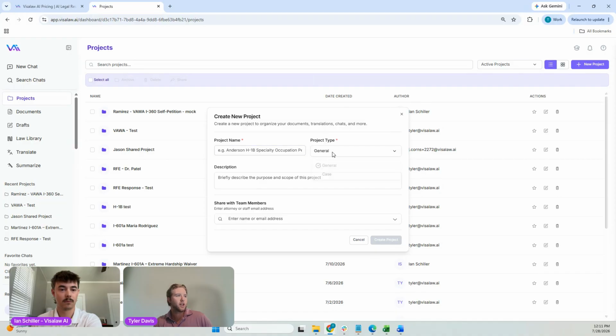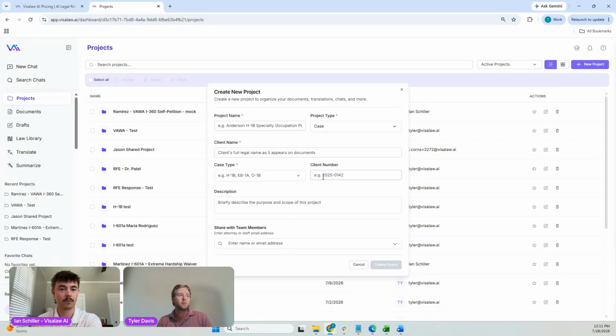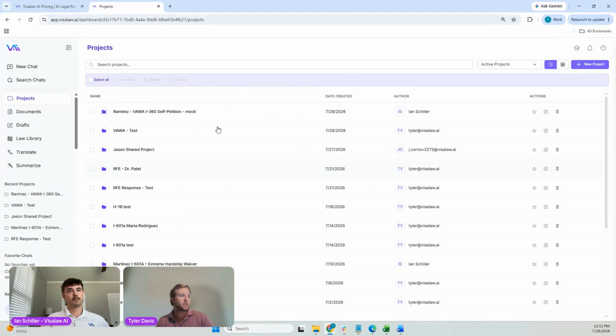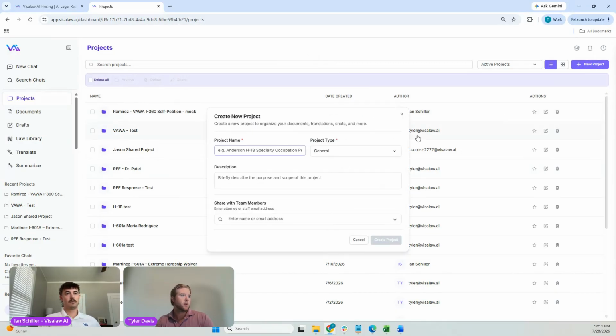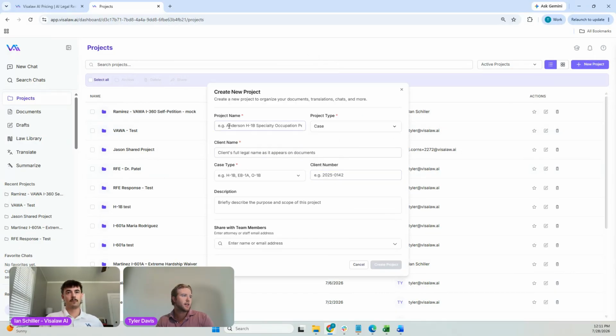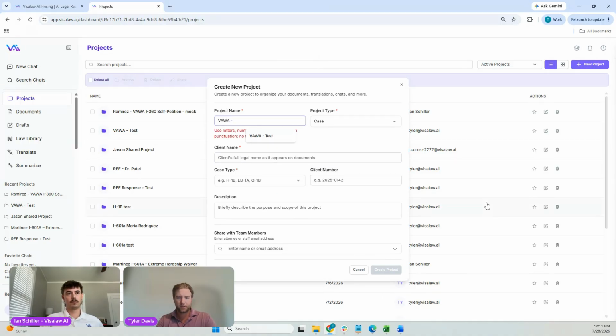We'll fill in the project name, the project type. So this can be a general folder, or it can be case specific. If I click on the case project type, you'll notice it will allow me to fill in the client's name, the case type, as well as the case number here. And we're actually going to create this case for our client. So we're going to come in and we'll title this VAWA, and we'll pull up the case details here.